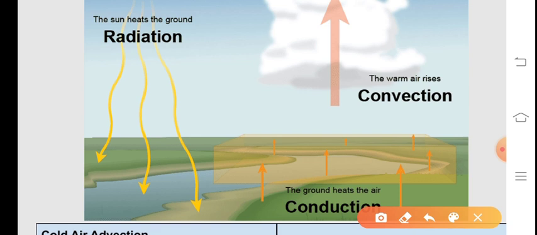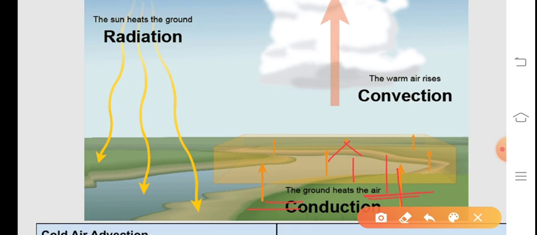Conduction is one of the ways that energy is transferred from the earth's surface to the air. This is the earth's surface, and this side is the air.